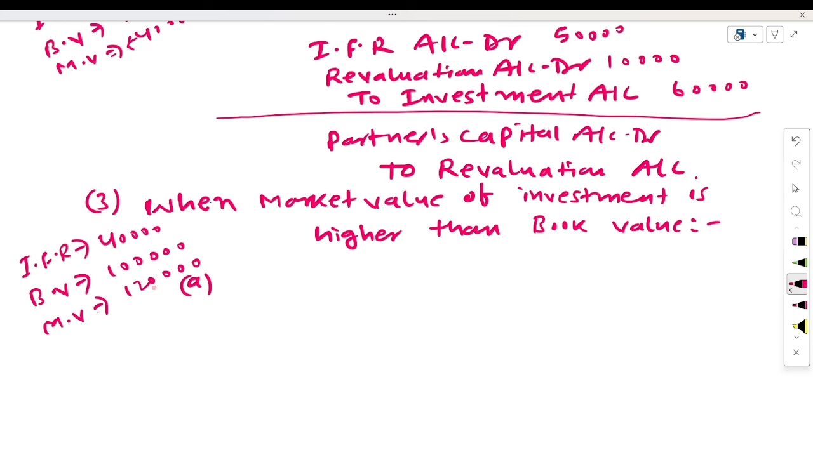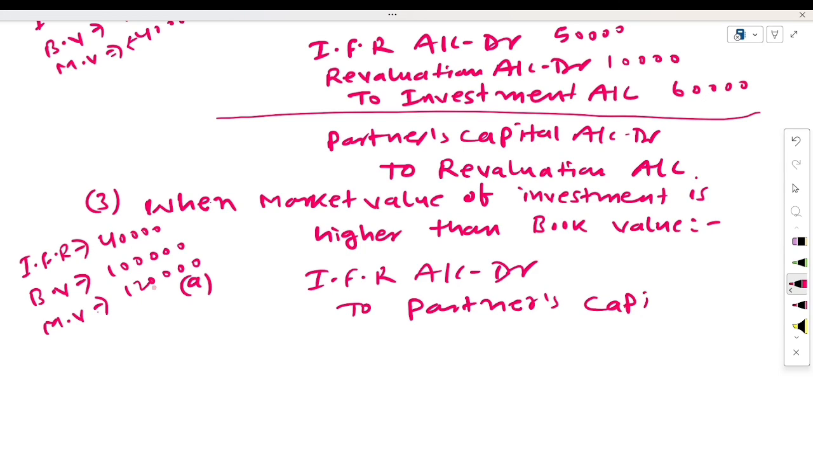Book value of investment how much? 1 lakh. Market value is how much? 1 lakh 20,000. It means market value is 20,000 more than the book value. What we will do in this situation? First of all, we will have to adjust this reserve amount with the partners capital account. So first entry we will pass here, investment fluctuation reserve account debit to partners capital account or current account. Reserve value of investment will be adjusted here.